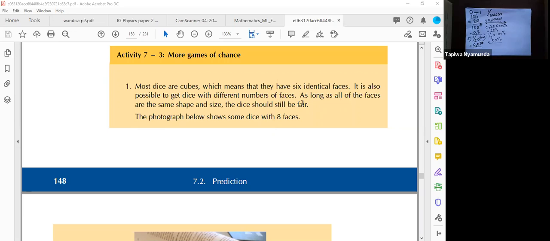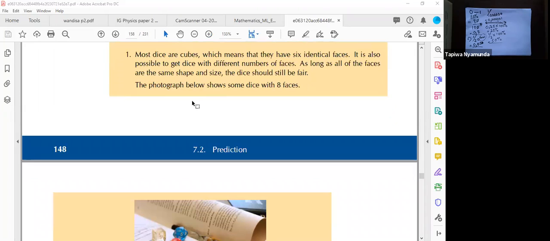As long as all the faces are the same shape and size, the dice should still be fair. Okay, I'm using the Siyavula textbook, guys. I'll get you the links, don't worry. So as long as all the faces are the same shape and size, the dice should still be fair.